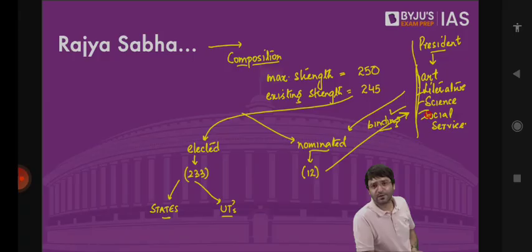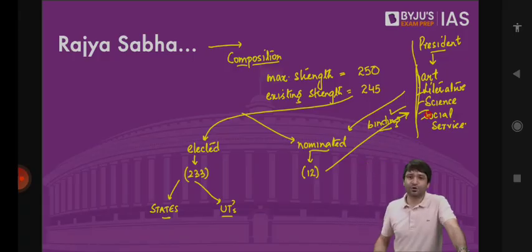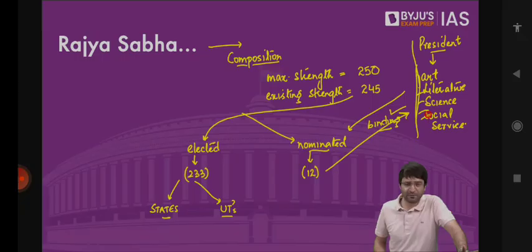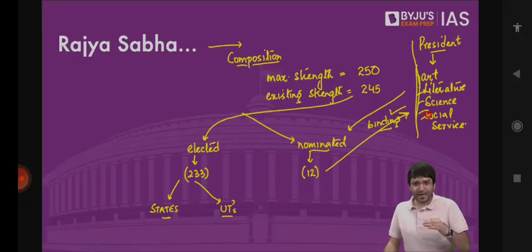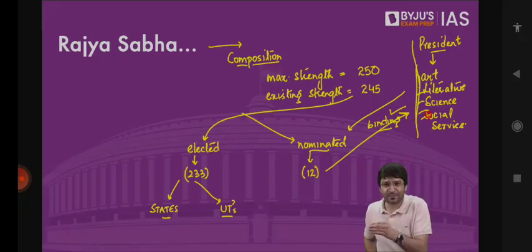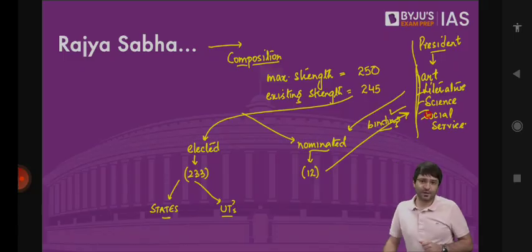Is nominating Ranjan Gogoi, who was the Chief Justice of India, to Rajya Sabha a violation of the separation of powers? No. Why? Because if Justice Ranjan Gogoi, as the Chief Justice of India, was nominated to Rajya Sabha, it would have been a violation of the separation of powers. Because a member of the judiciary cannot become part of the legislature as well.